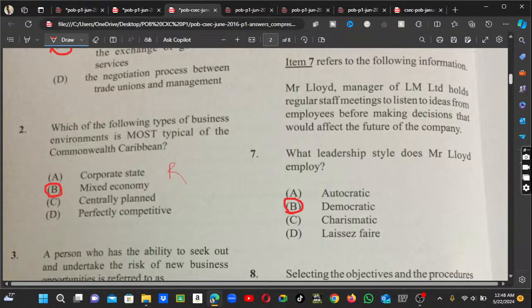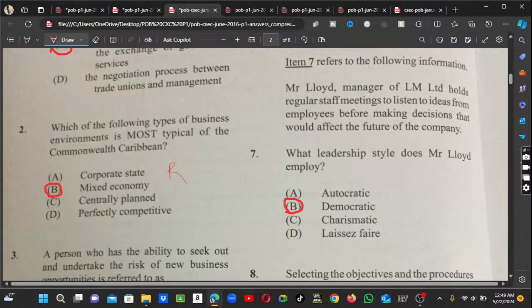Number 7 refers to the following. This one is a repeated one. I won't go through it, but we are seeing that Mr. Lyde here would be the manager of the LTD. It's whatever it says, the old regular staff meetings to listen to ideas from employees before you make a decision that would affect the future company.